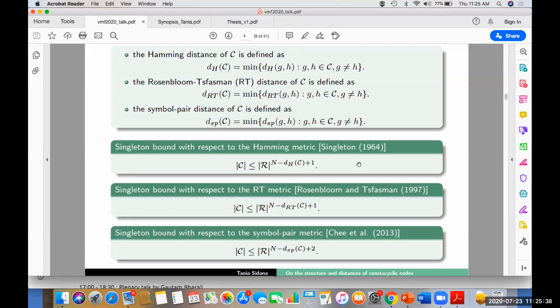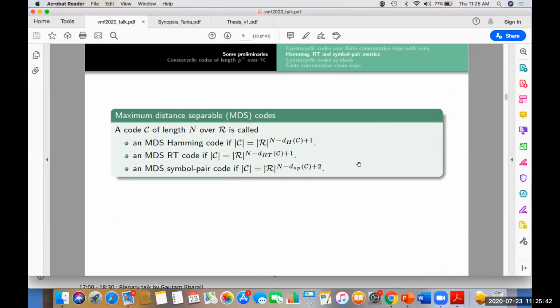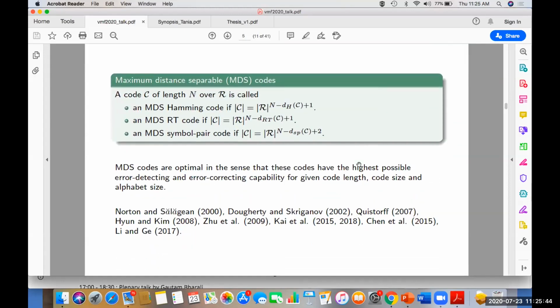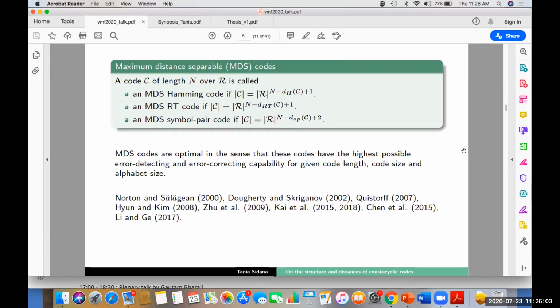Hence these codes are called maximum distance separable codes, and these codes are optimal since they have the highest possible error detecting and error correcting capability for a given code size, code length, and alphabet size. And in this work we have identified MDS codes within the class of constacyclic codes.